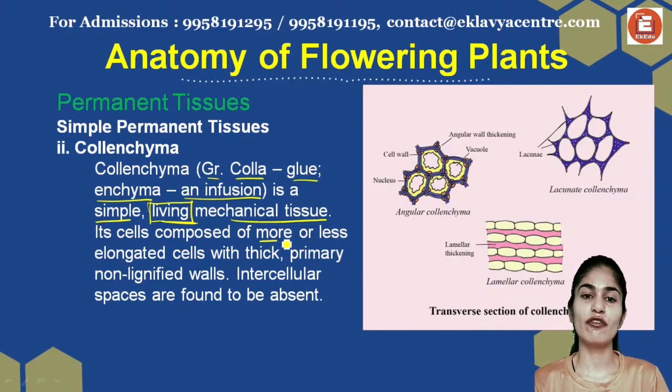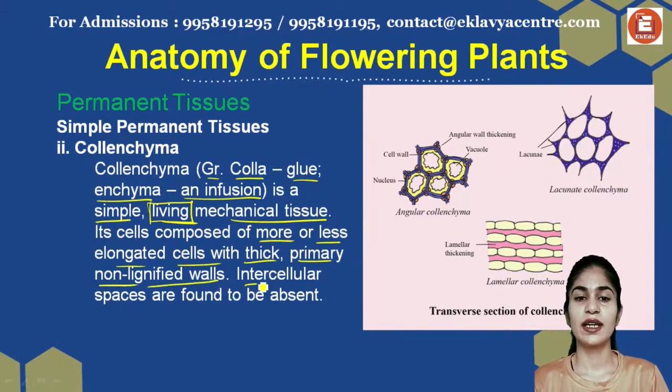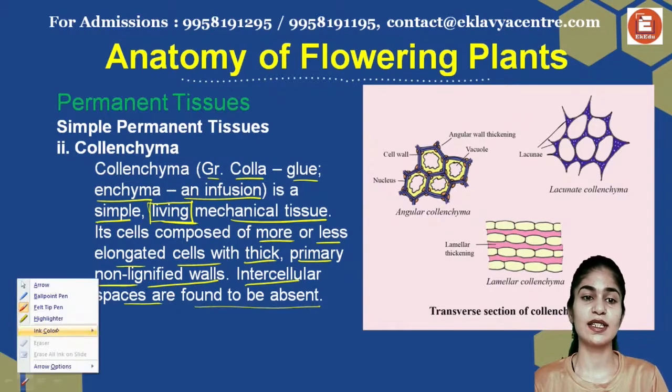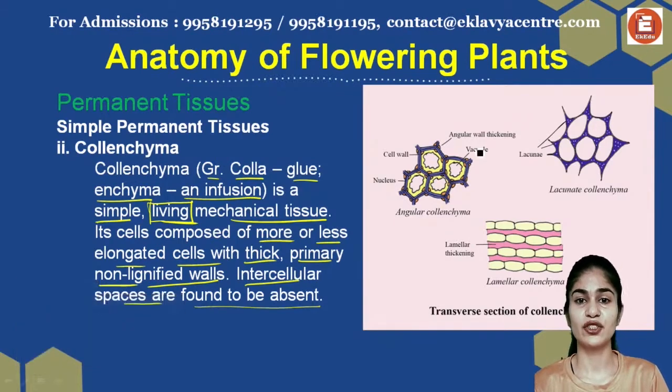Its cells are more or less elongated, with thick primary non-lignified walls. Intercellular spaces are found to be absent. There are no intercellular spaces, but the cell wall is thick. Look at the first structure. This is your angular collenchyma.